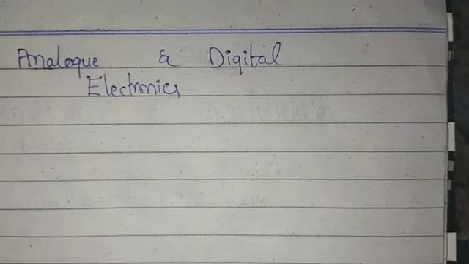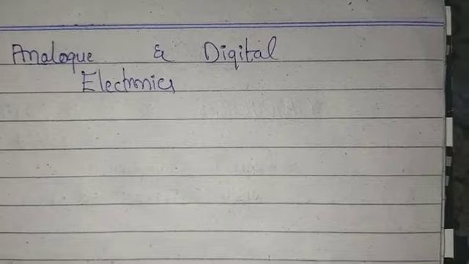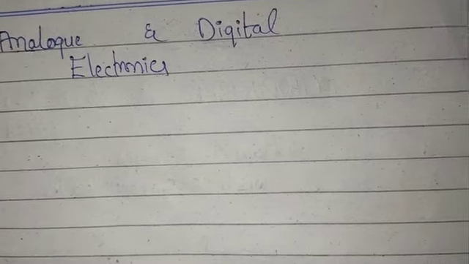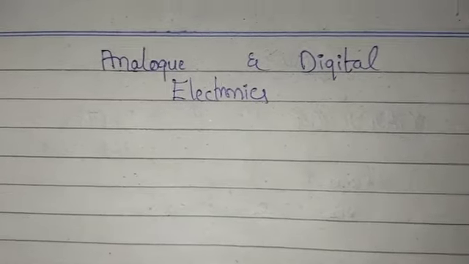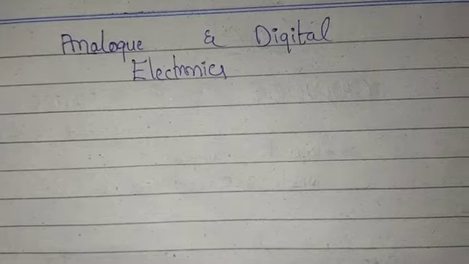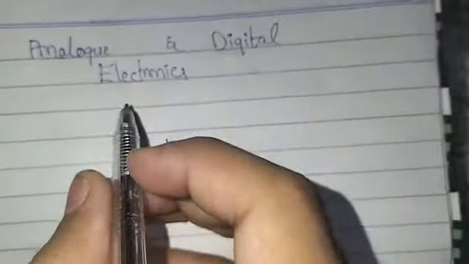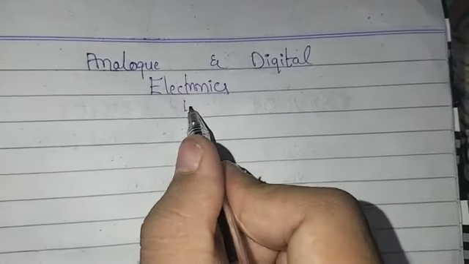So in this video we have a topic: analog and digital electronics. These are the two types of electronics. In the last video we discussed the introduction to electronics. So today we will discuss analog and digital electronics. Firstly, let me remind you what electronics is.